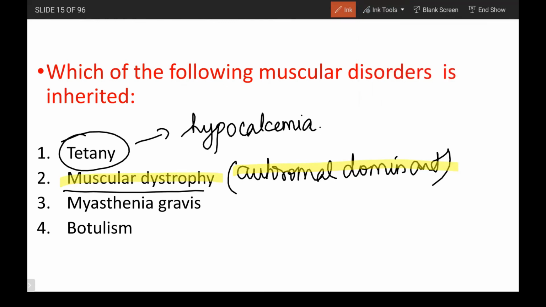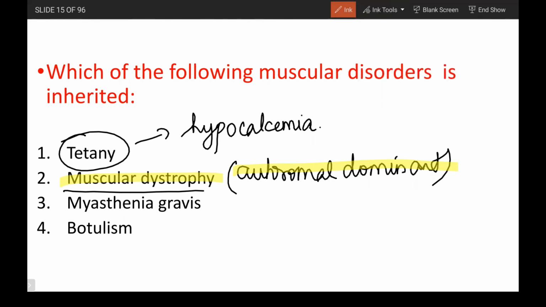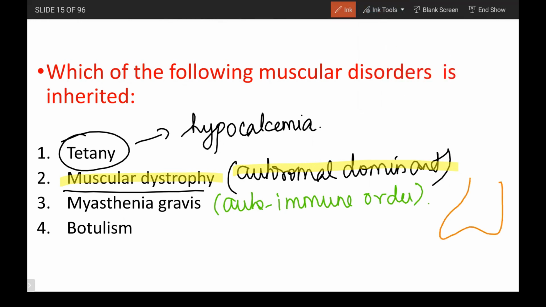Myasthenia gravis is an autoimmune disorder where your acetylcholine receptors on the postsynaptic membrane are all degraded. Basically understand it is an autoimmune disorder. So there are going to be some antibodies against the acetylcholine receptors on the postsynaptic membrane. I hope you all know we have the presynaptic membrane, synapse, and then postsynaptic membrane, right?